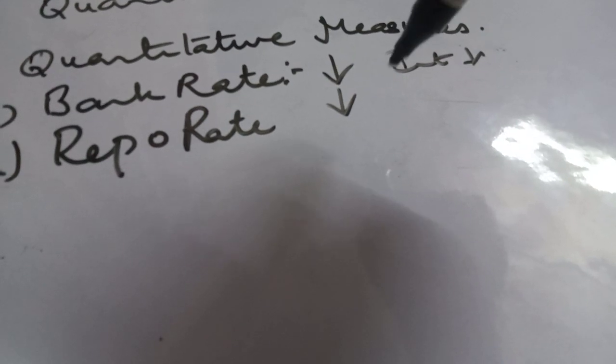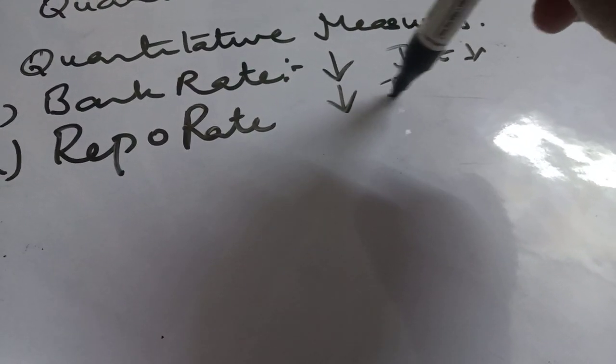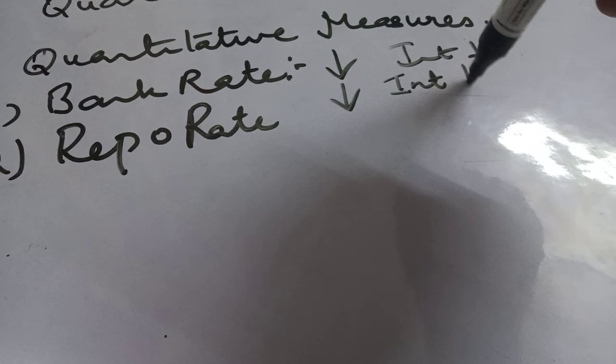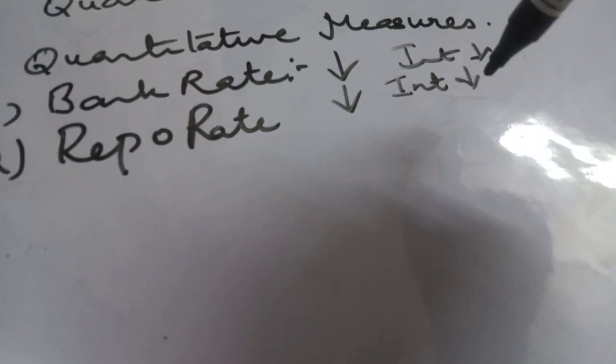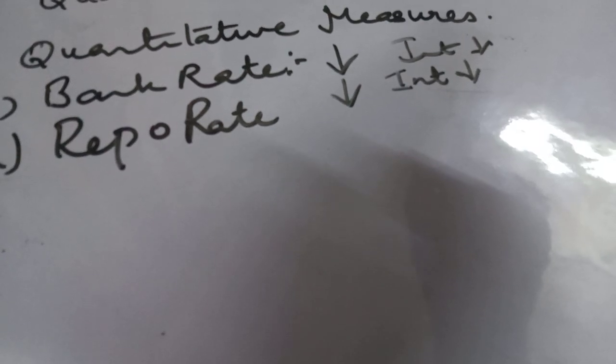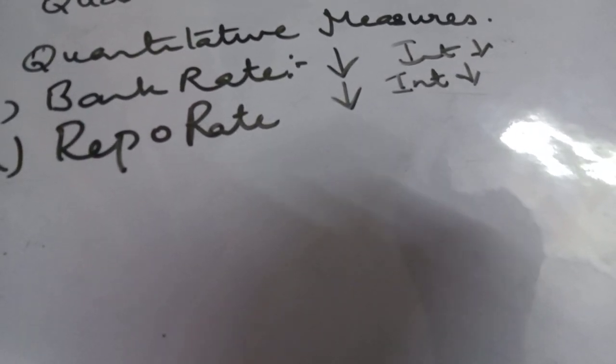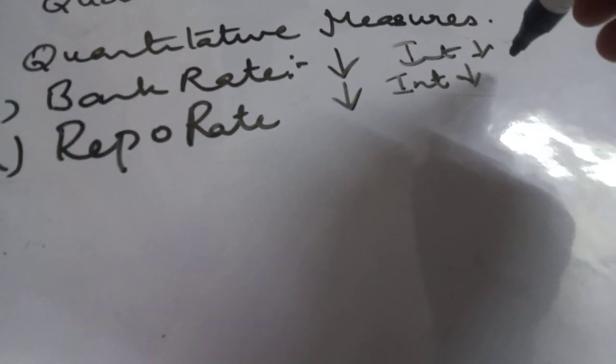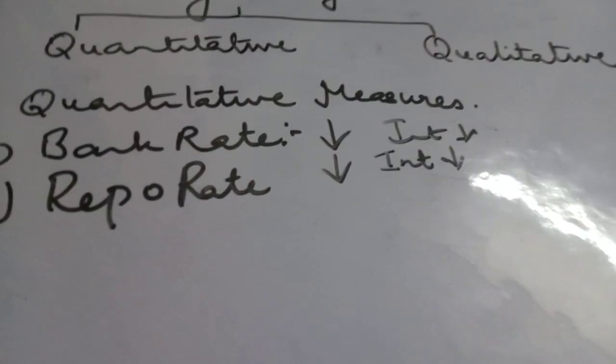This encourages commercial banks to borrow from central banks, and then this forces the commercial banks to reduce their interest rate. Now when the interest rates fall, credit becomes cheaper, and when credits become cheaper, effective demand will increase.